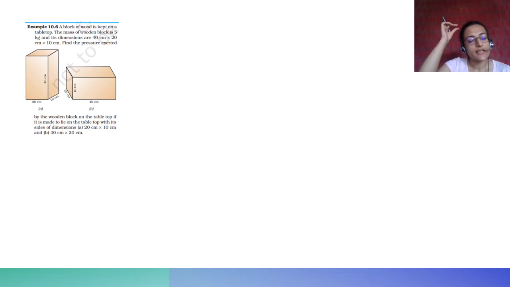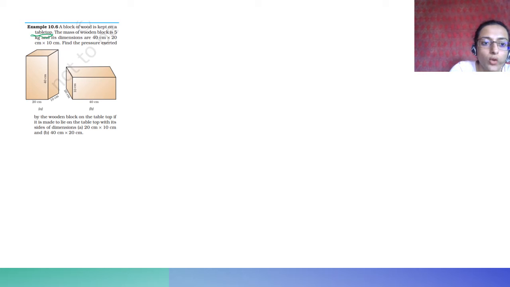So this is a solved example that is given in your book. A block of wood is kept on a tabletop. The mass of the wooden block is 5 kg. Dimensions are 40 centimeter into 20 centimeter into 10 centimeter. Find the pressure exerted by the wooden block on the tabletop if it is made to lie on the tabletop with its side of dimension 20 by 10 and 40 by 20.